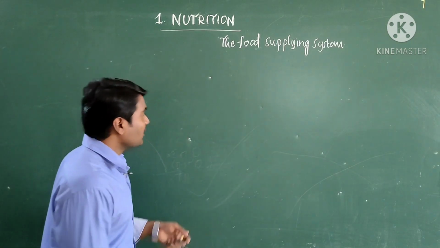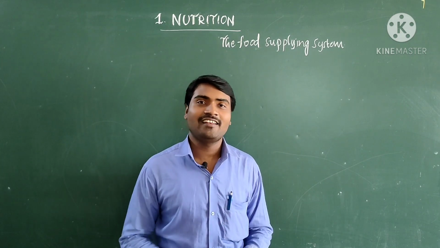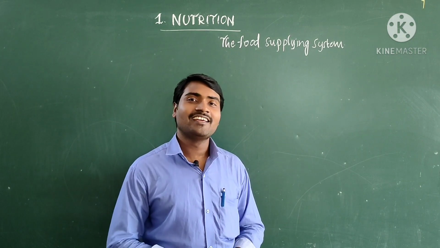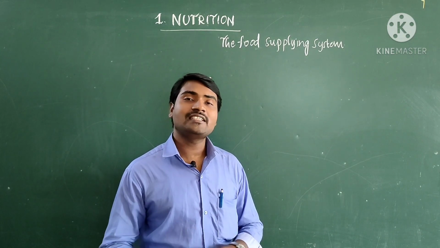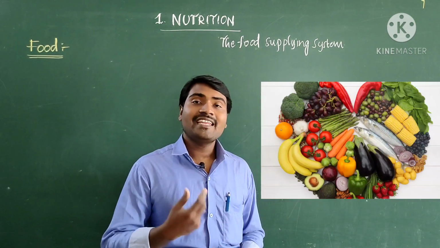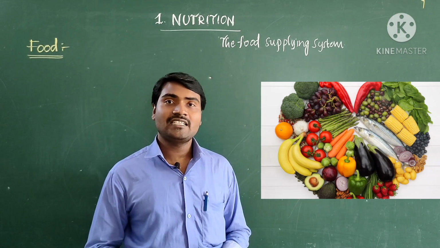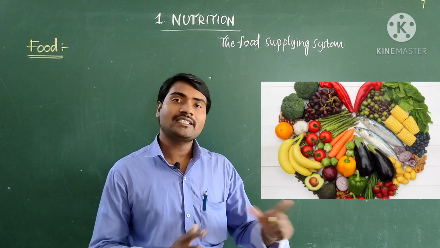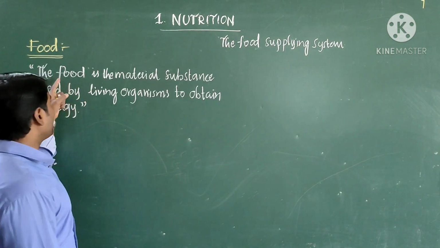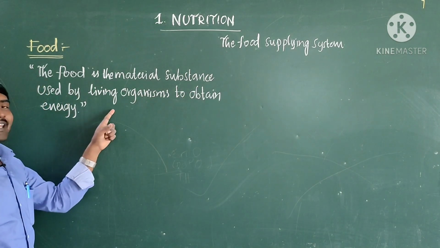Let us start. First, what is meant by food? How can we define it? If I ask you, you will give different meanings. Food is something for eating. There are many different answers, but how can we define food? Food is a material substance which is used by all living organisms to obtain energy. I will write the definition here: food is the material substance used by living organisms to obtain energy.